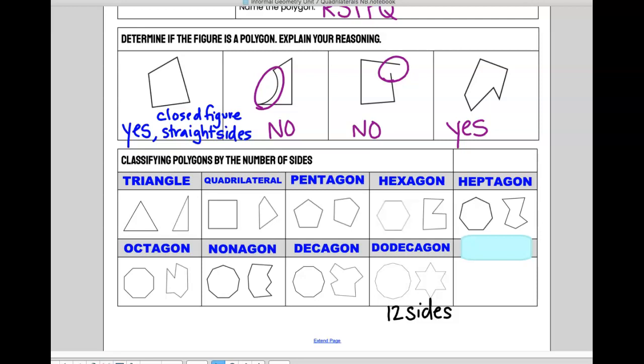They do, they just don't have any straight pieces. It's all curved. And n-gons exist. It's just anything over 12, we quit naming them, because otherwise it gets to be too much.